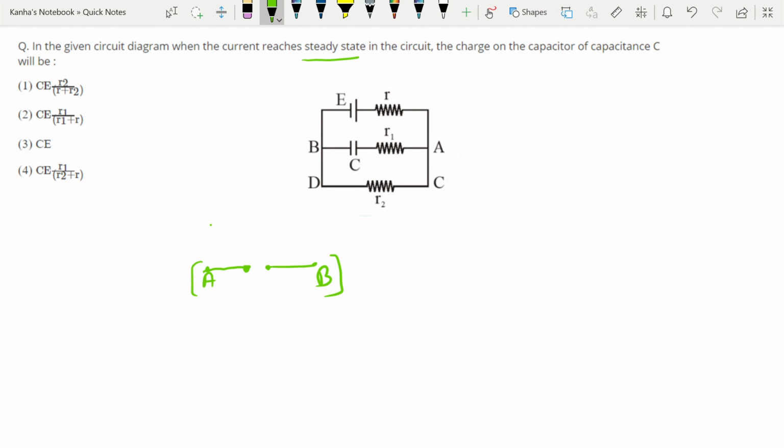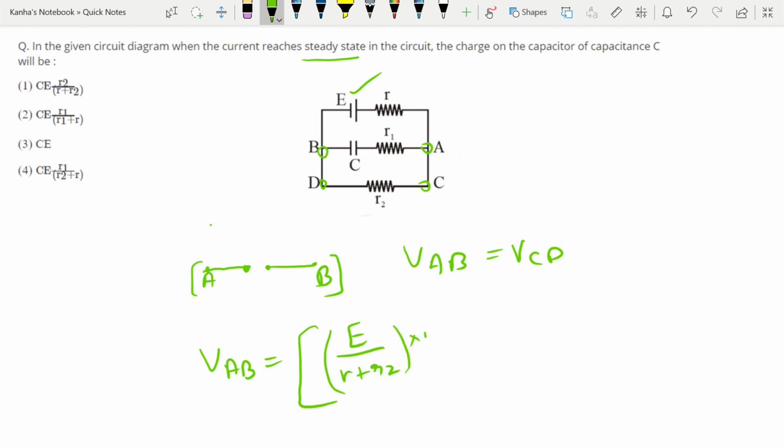Now I can easily write that the potential across AB is equal to the potential across CD, because these terminals are the same. The potential across AB is equal to epsilon divided by R plus R2 into R2, where epsilon is the EMF that the battery is providing, which is nothing but VCD.